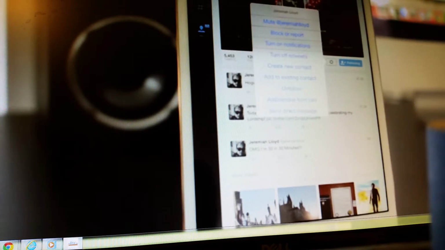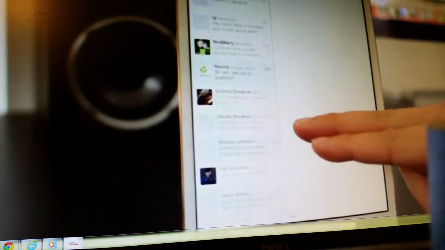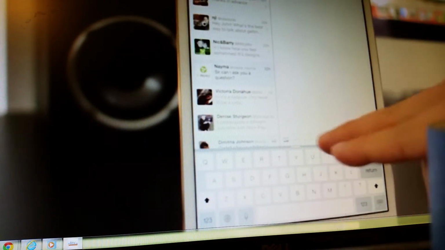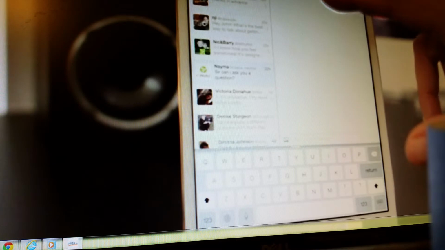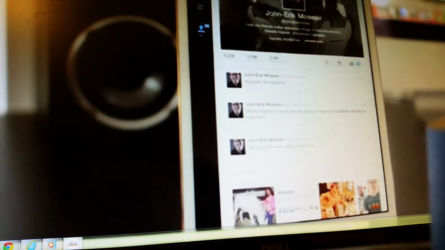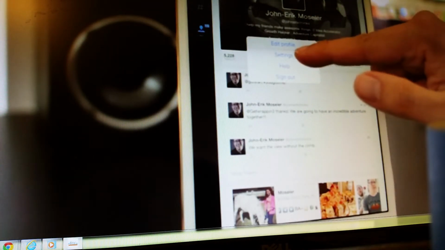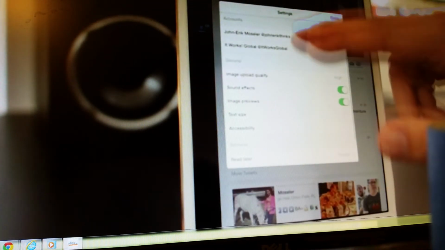Also, to send a direct message. One of the new things in Twitter is that when I go to send a direct message, I actually can do group messages as well. So that's a new feature in Twitter. If I go to myself right here, and I hit my gear button, you see, it is different. When I go to settings, I'm not going to have as many options here.